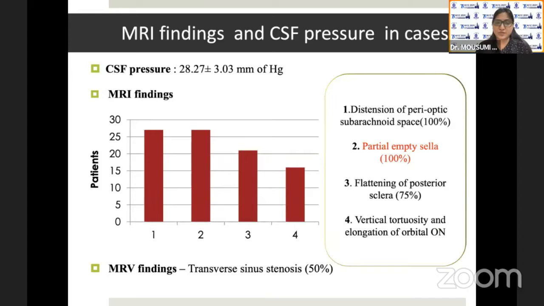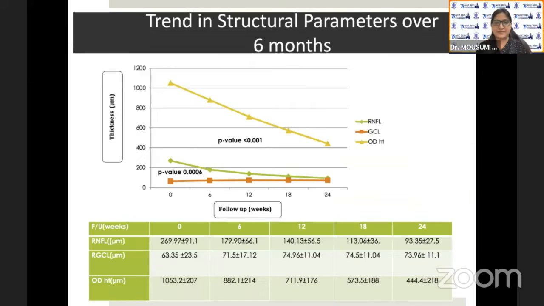The mean CSF pressure was 28.27 millimeters of mercury, and partial empty sella and distension of the perioptic sheath were noted in 100% of the cases on MRI. 50% of the patients had transverse sinus stenosis on MRV.